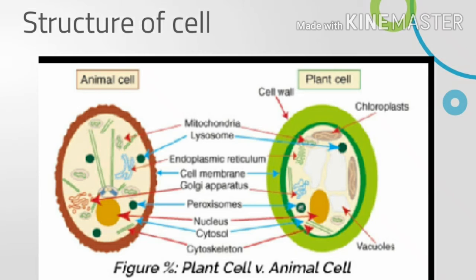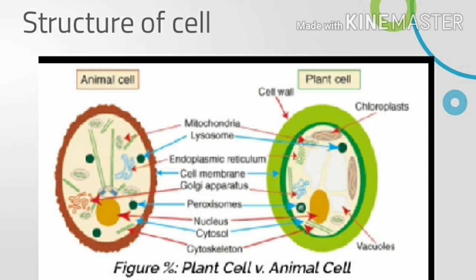We will now describe the structure of a plant cell. We have just studied that the main parts of an animal cell are cell membrane, cytoplasm, nucleus, and mitochondria. All these parts are also present in plant cell. In addition to these, the plant cell has three more parts.